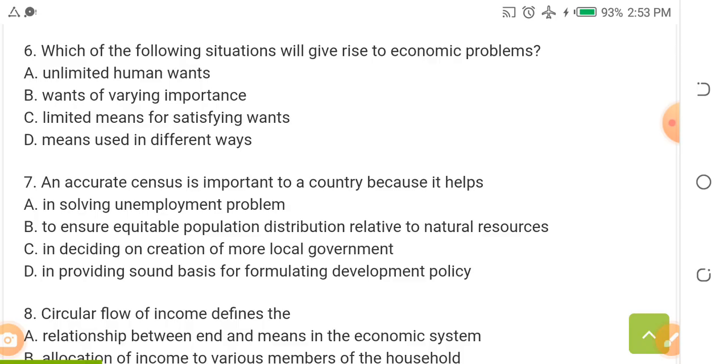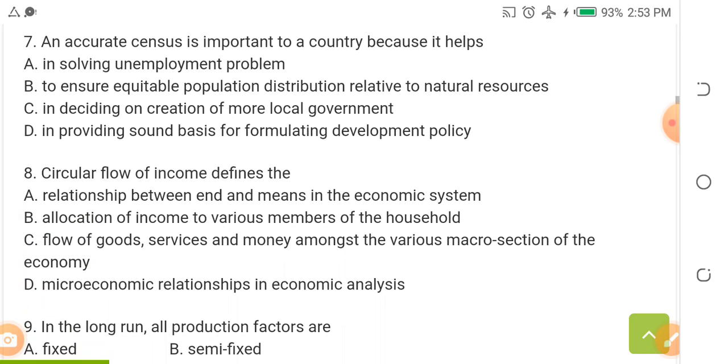The answer is C. Limited. Human wants are many, but there are limited ways of satisfying them, and that's what causes the problem. Okay, C is the answer. Right? Question number 7.